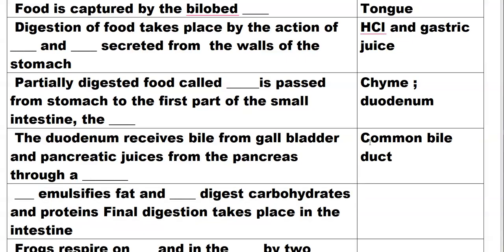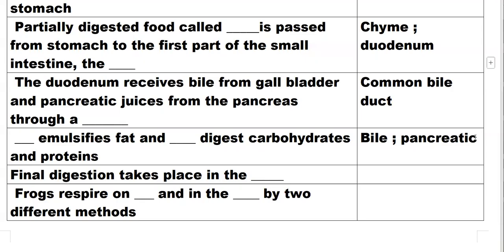Bile emulsifies fat and pancreatic juice digests carbohydrates and proteins. Final digestion takes place in the intestine.